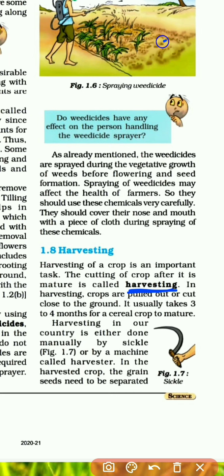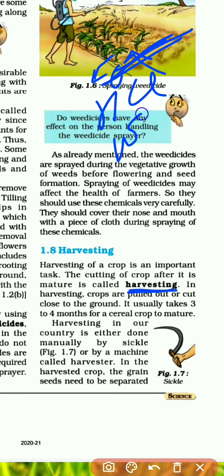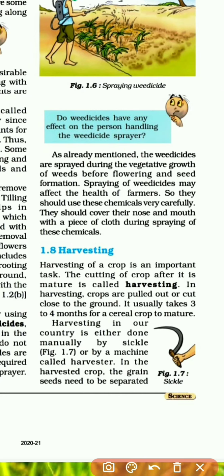So if these plants grow up and give us what we need, like the grains of rice or wheat, then we will say that they have matured, and then we will cut the plants so that we can get rice or whatever we need. It may also be a wheat plant. In harvesting, crops are pulled out or cut close to the ground. It usually takes 3 or 4 months for a cereal crop to mature.